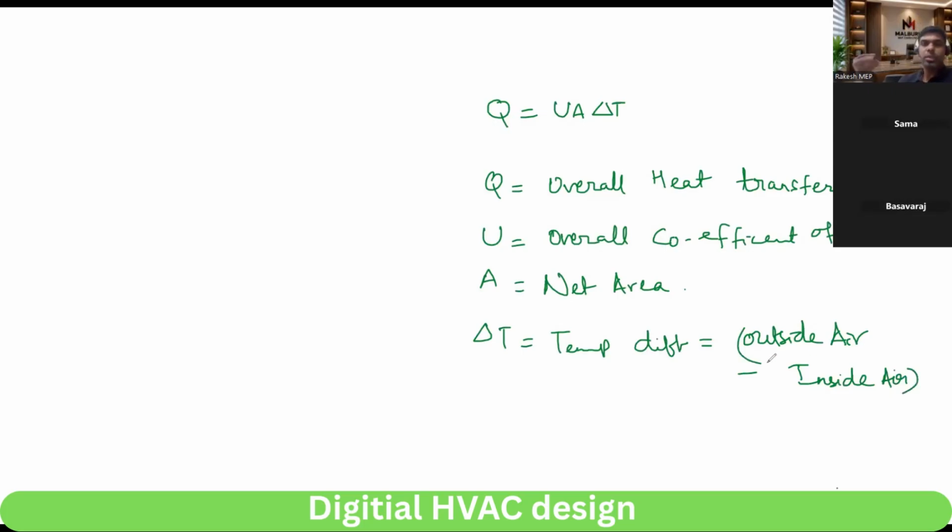Outside how much is the design temperature, inside how much you are maintaining. For example, in Delhi the outside design temperature is 109 and inside we are maintaining 75. So the difference is 34 degrees Fahrenheit.